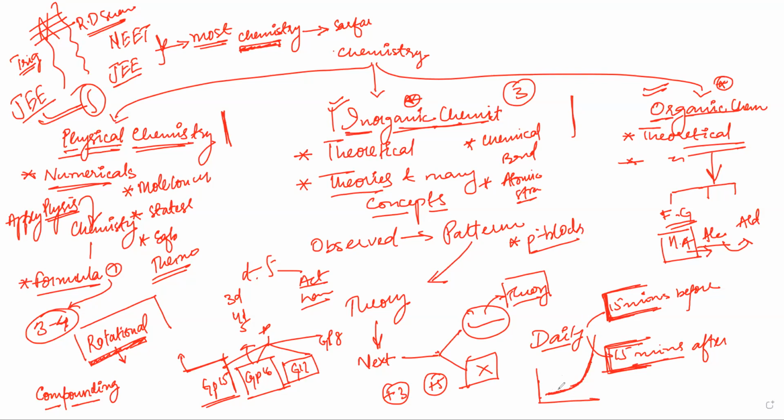But what happens if you study linearly? Your graph would be something like this. Even though initially the linear one will have more, see, this is the knowledge that you are attaining and this is the time. If you are studying only on weekends, this will be the graph. At a particular time you will have, say, 12 hours of weekend study, which gives a lot. But if someone is studying daily, at a particular point they will cross you and overtake you. So study daily. Study daily.